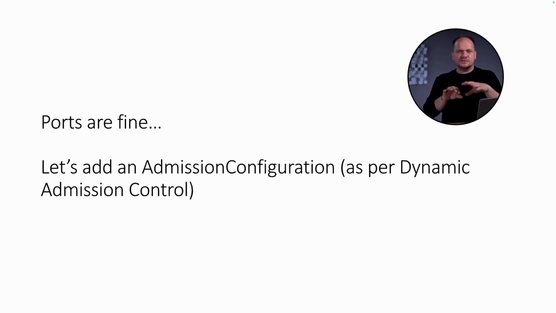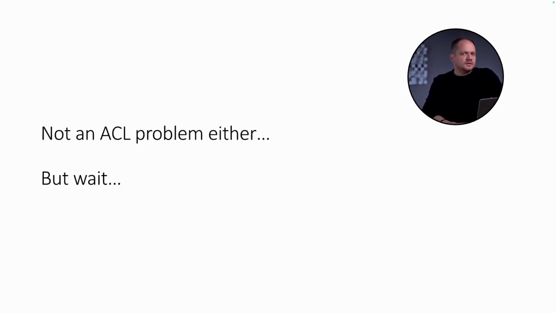Now, frankly, all of this conversation is getting me a bit anxious, because we're talking about some super techy stuff here, like level 400 Kubernetes deep. Let's think about this once more. Could it be that the request is somehow getting blocked somewhere and never makes it to the sidecar injector? There's no firewall. What could block the request then? Maybe it's not really an admission configuration or an ACL problem.